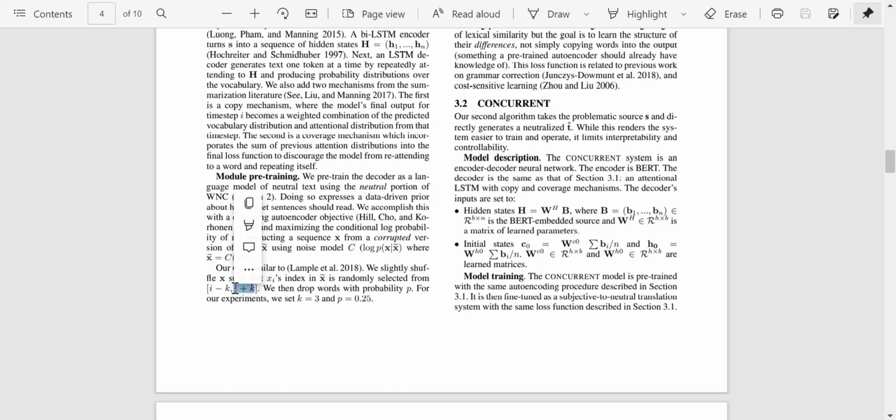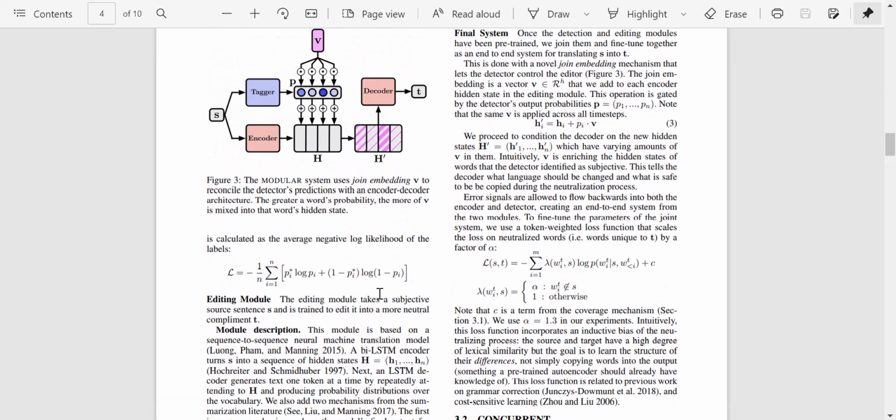If the word is at the ith location, then in the range I minus k to I plus k the words are switched. Then they drop the words with probability p. For the experiments which they did, they set k to 3 and probability to 0.25. So they drop the words with probability 0.25.